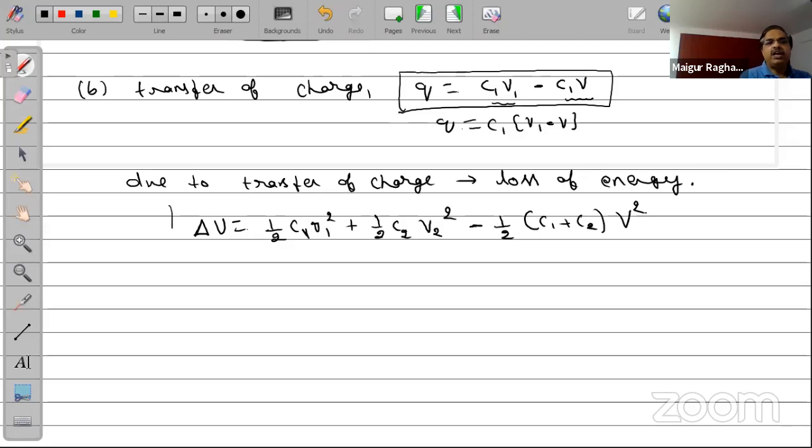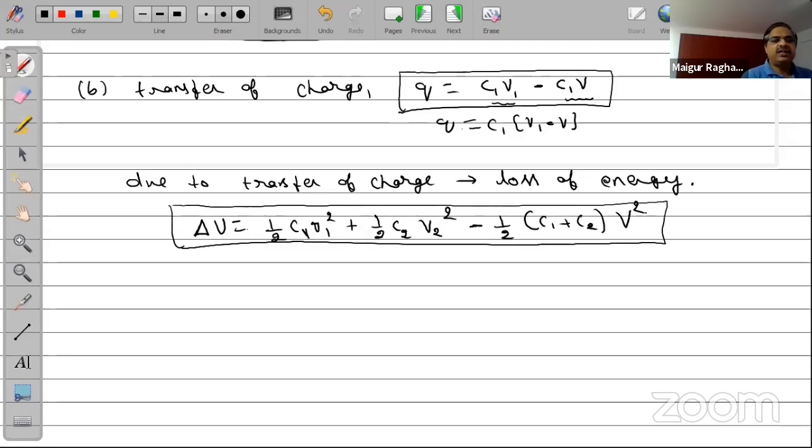So this will be the loss of energy when the capacitors are connected in this way. Pre-charged capacitors are connected in this way. This is a very important idea. I think you all should make a clear note of this. Lot of problems are asked on this idea itself.